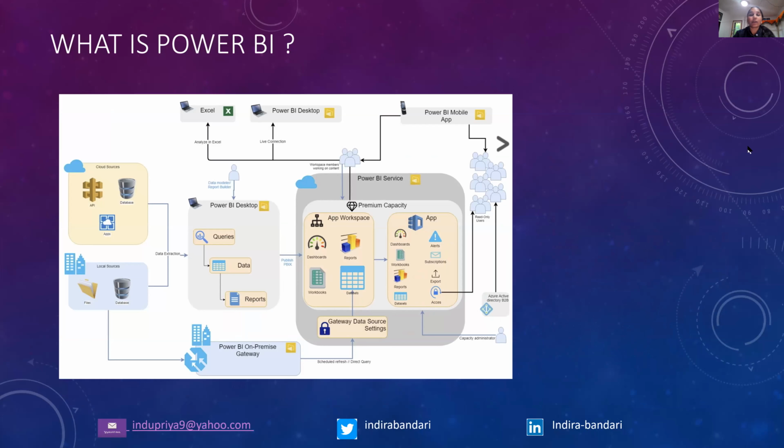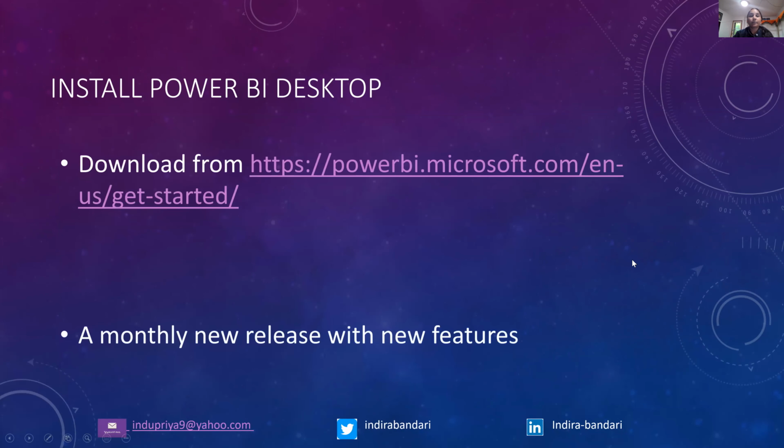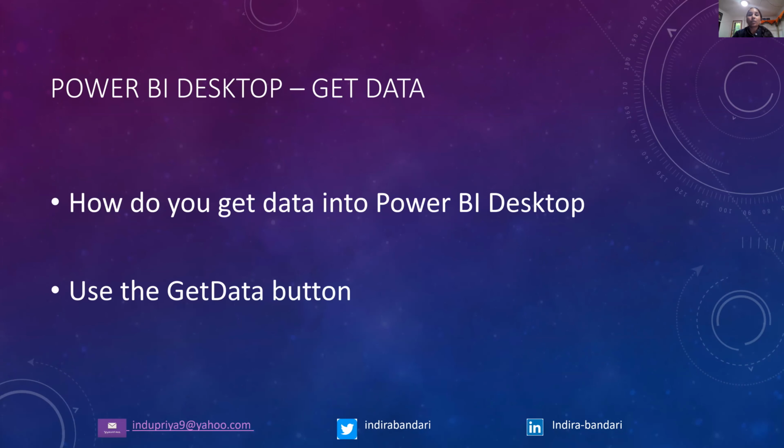So once you download, you can install, and then open the Power BI desktop file. The first step is you need to get data into Power BI. The data can come from a lot of data sources.